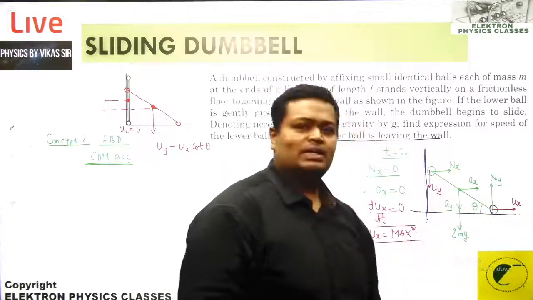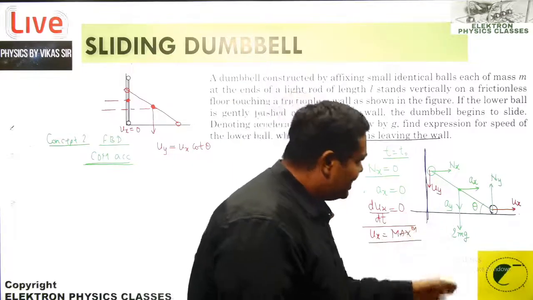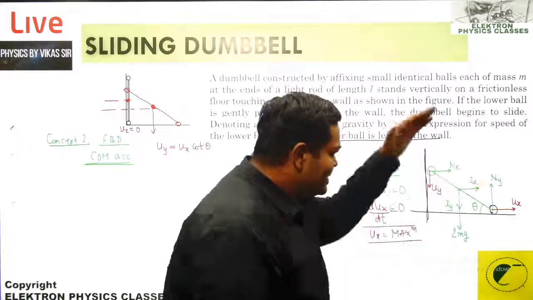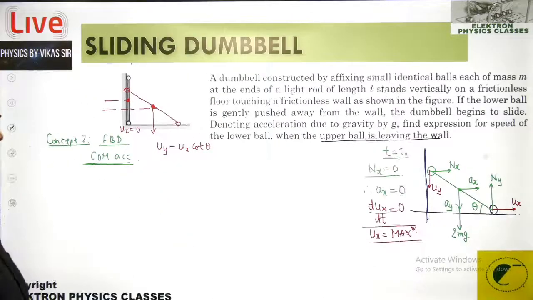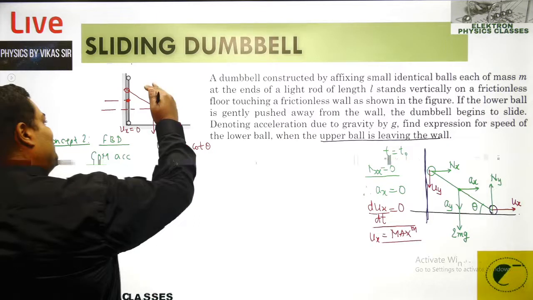The ux becomes constant, and what happens? There is still a gravity force. If there is still a gravity force, then what will happen? This is going to still come down over here, right? Because there is still gravity force.